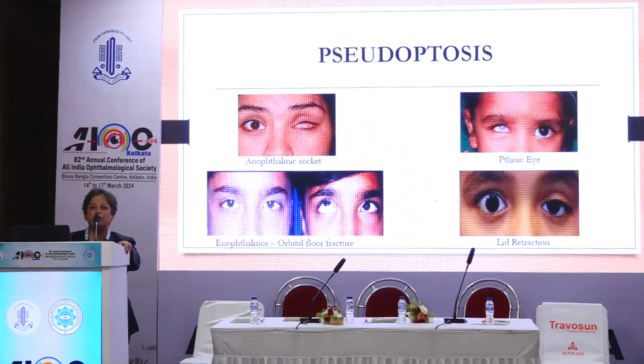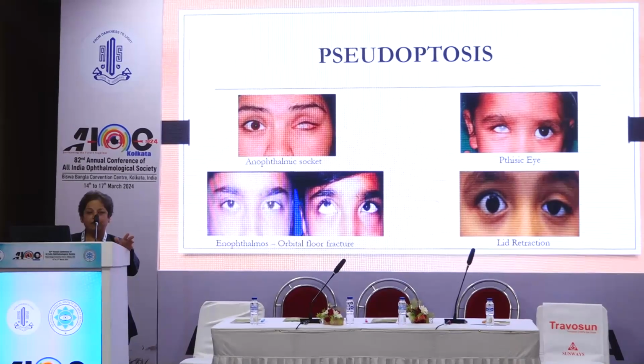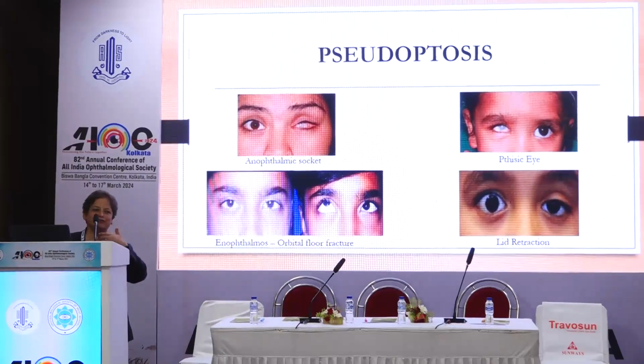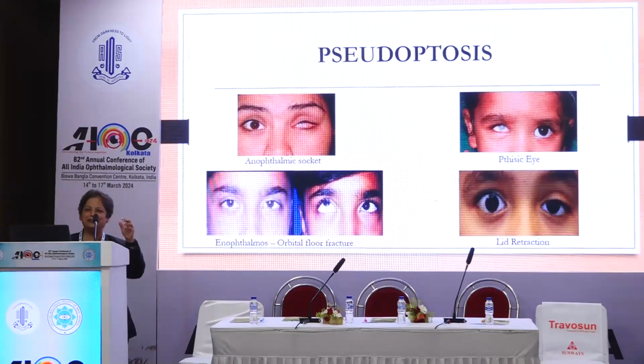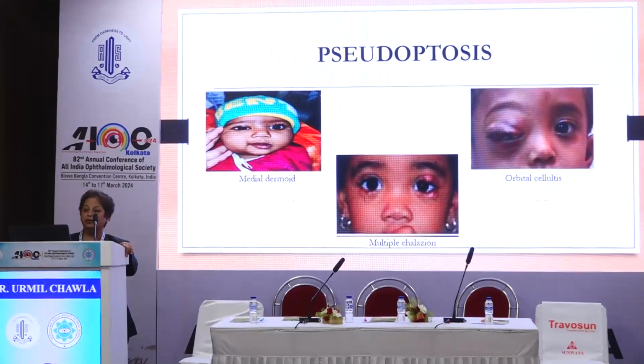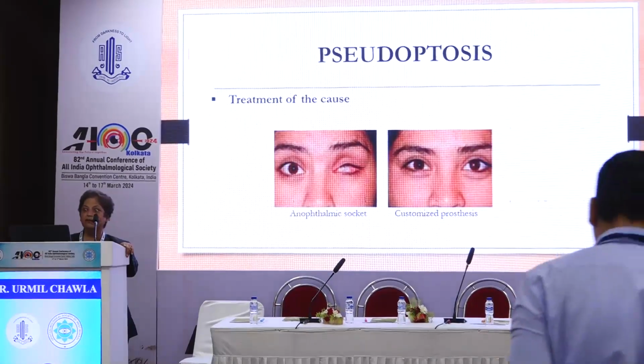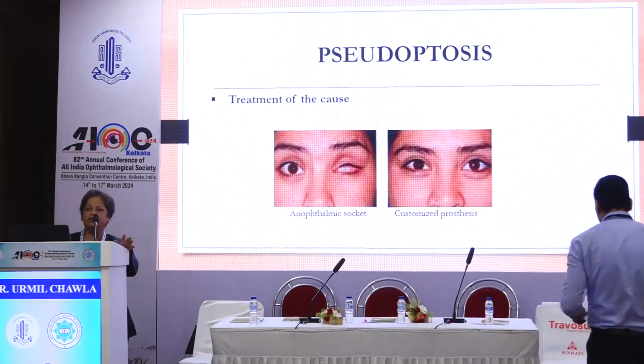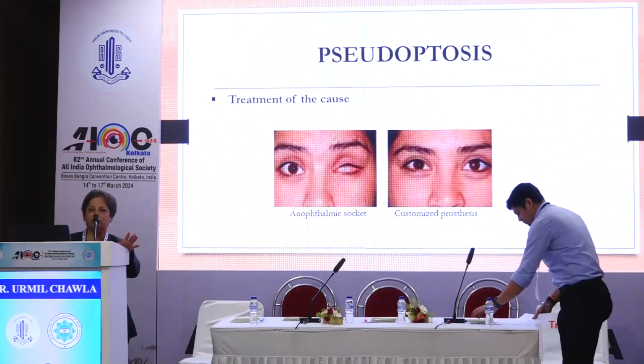Then we need to know about other causes of pseudoptosis like enophthalmic socket, phthisical eye, orbital floor fractures leading to enophthalmos can lead to a pseudoptosis. Lid retraction of the other eye, a very common feature with our residents. The first years they will come rushing, ma'am, he has ptosis in the other eye, without realizing that the other eye is having lid retraction, which is giving the appearance of ptosis. Then mechanical pseudoptosis can be there due to dermoids, chalazion and cellulitis. And treatment of pseudoptosis is basically the treatment of the cause, which we should look after.